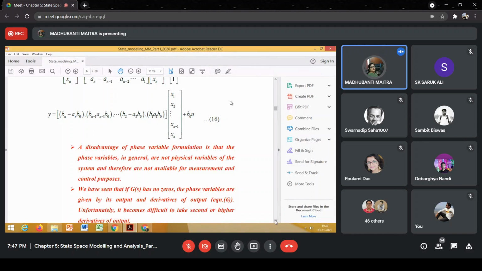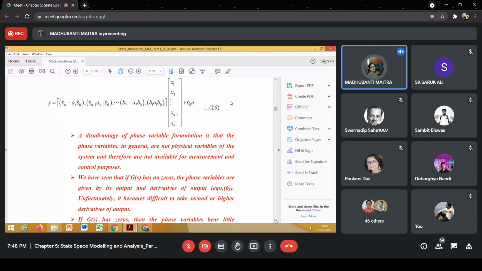Hence, the variables cannot be used for feedback, and that's why this particular model cannot be used for controller design of the system. We will not be able to use this state model for real time control purposes. Am I clear? So that is the major disadvantage.